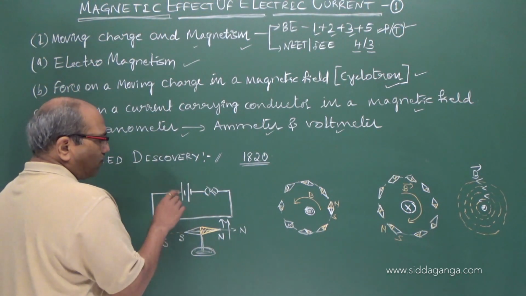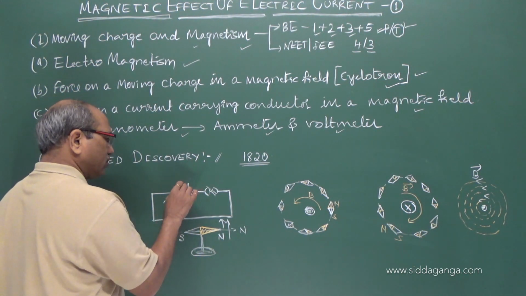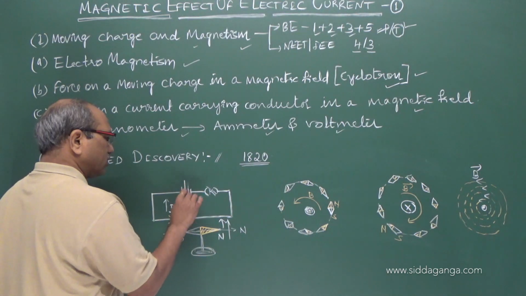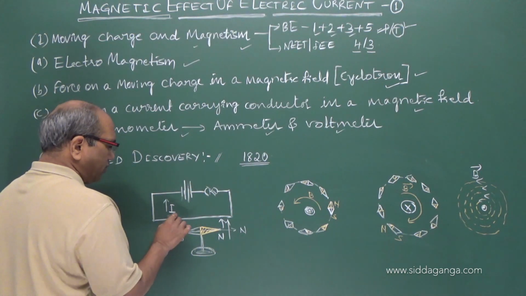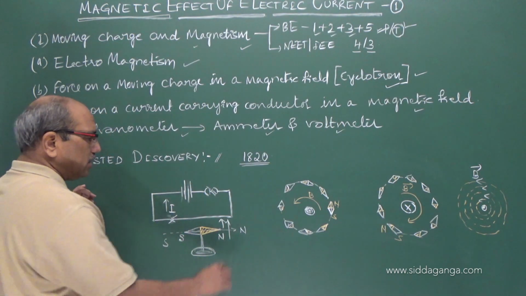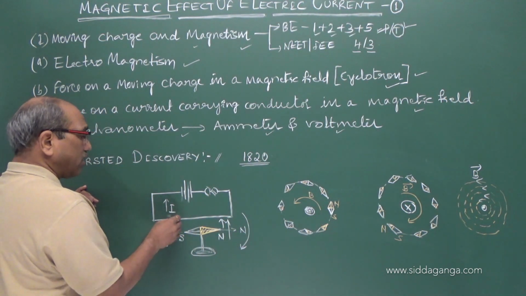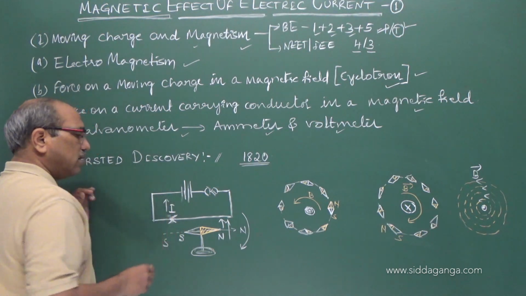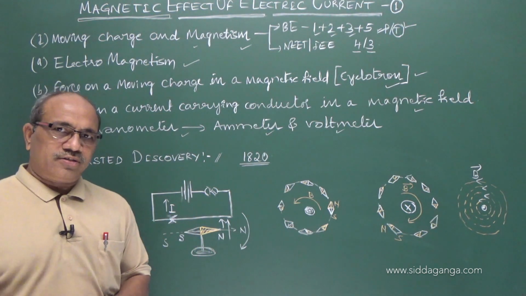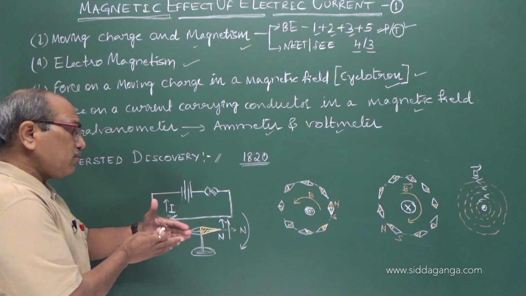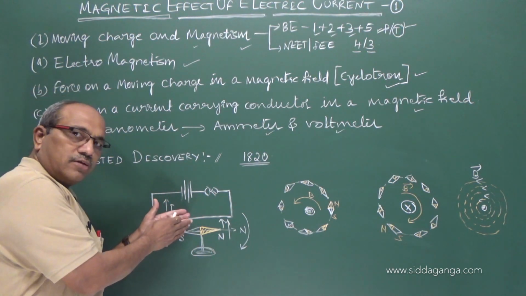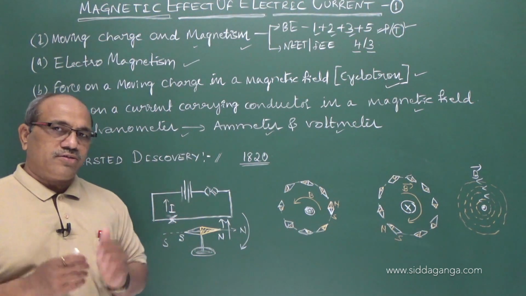Similarly, if I reverse the polarities and make the current flow in the opposite direction, immediately we see that the deflection also reverses. According to the direction of the current, the deflection also changes. Earlier, let us suppose it was deflected towards the left, now it is deflecting towards the right.